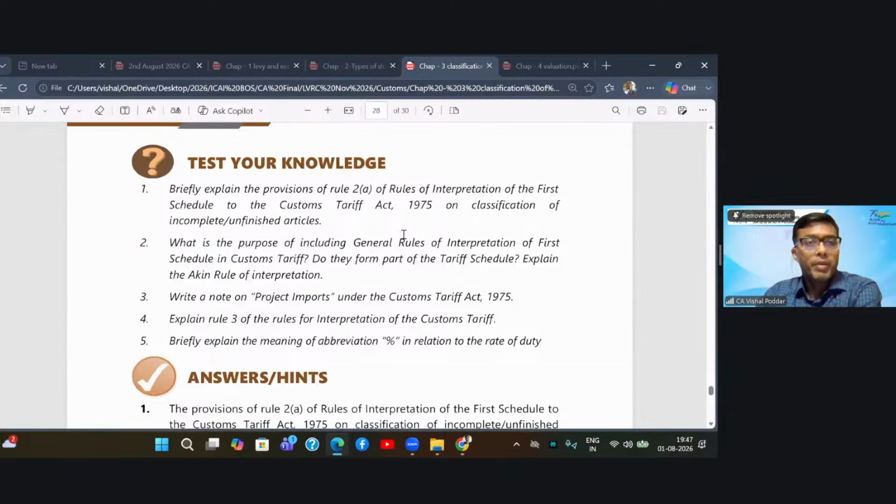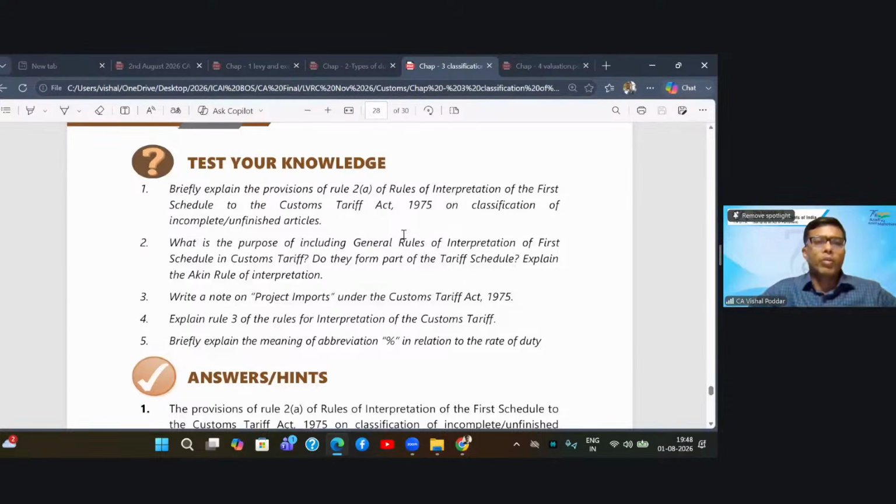So it may be difficult to find out exactly where your goods fall. So you need some assistance, some guidance. For providing that guidance, these general rules of interpretation are made. Second, do they form part of the tariff schedule? The answer is yes. The tariff schedule itself has given you the rules.